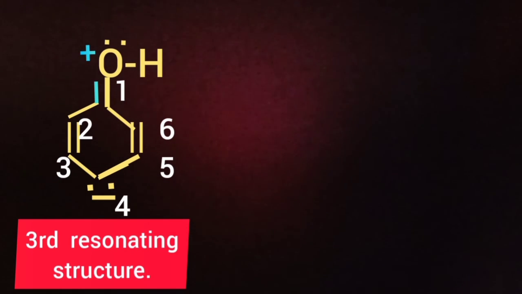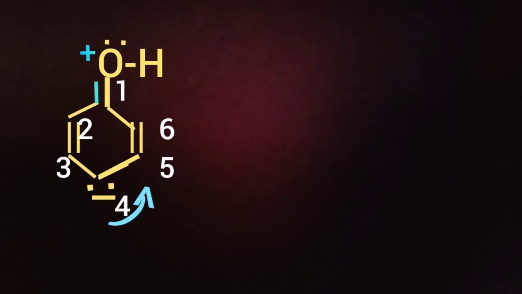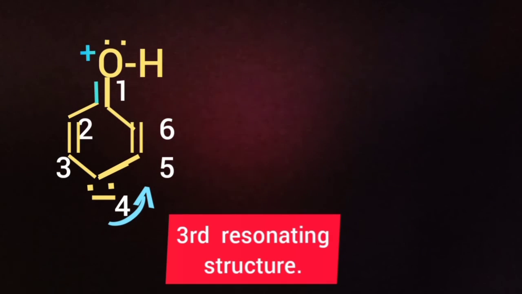Then the fourth carbon gains a negative charge, meaning there are two electrons. That negative charge on the fourth carbon is in conjugation with the double bond between fifth and sixth carbon. So when the lone pair of the fourth carbon forms a double bond, the existing bond between fifth and sixth carbon gets shifted.